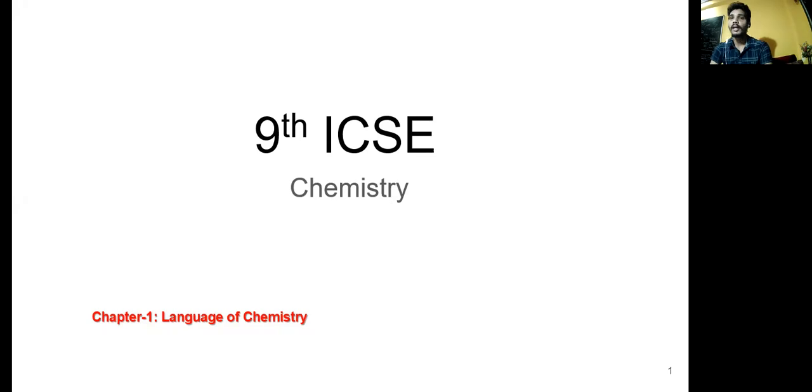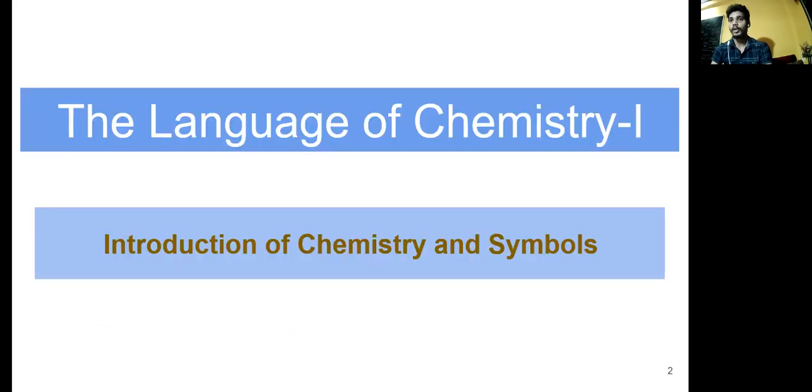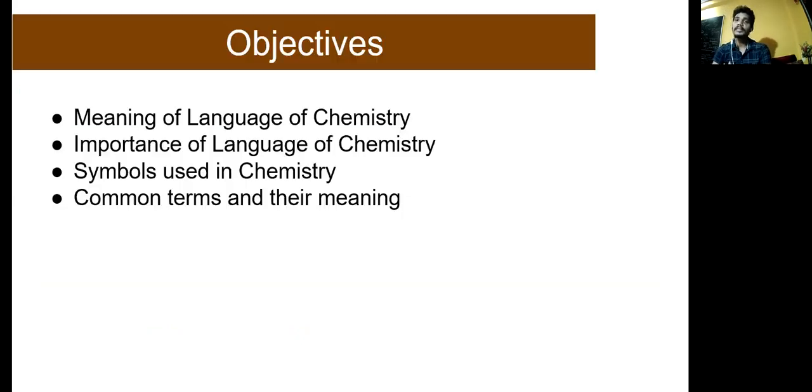It is a chapter of ninth ICSE board, the language of chemistry. This is part 1. We're going to talk about the introduction of chemistry and the symbols. These are the objectives of this chapter: the meaning of the language of chemistry, the importance of the language of chemistry, symbols used in chemistry, and common terms and their meaning. So these are the objectives of this first session.